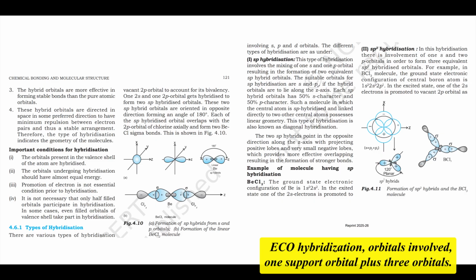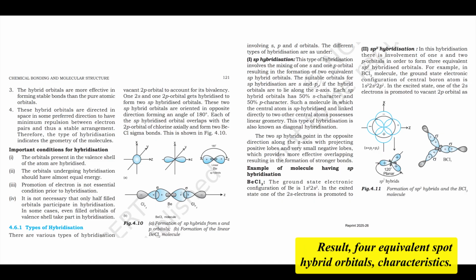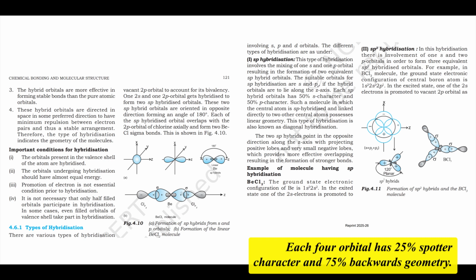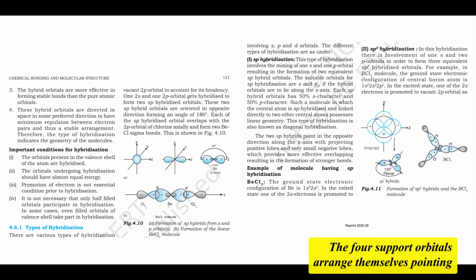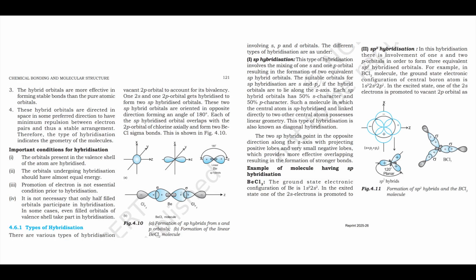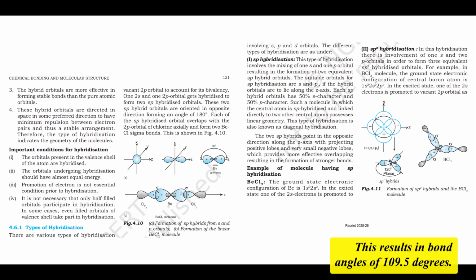sp3 hybridization. Orbitals involved: 1 s orbital plus 3 p orbitals. Result: 4 equivalent sp3 hybrid orbitals. Characteristics: each sp3 orbital has 25% s character and 75% p character. Geometry: the 4 sp3 orbitals arrange themselves pointing towards the 4 corners of a regular tetrahedron. This results in bond angles of 109.5 degrees.